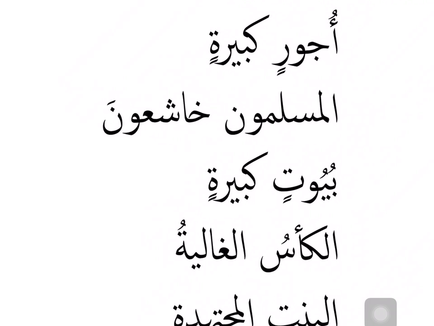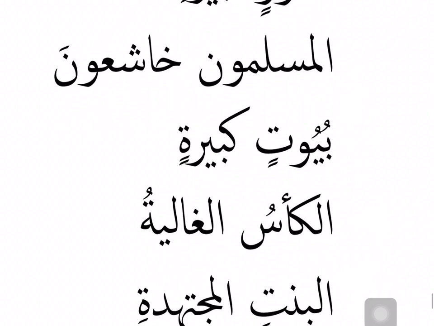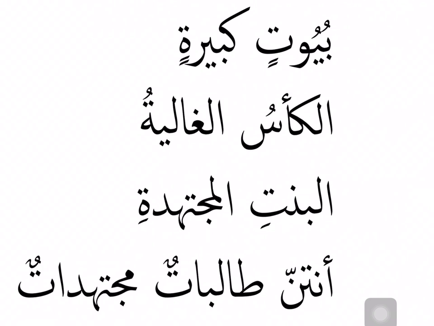Al-Muslimuna khashi'una. Is this sifa mawsuf? No, because Muslimun has al, it's marifa. Khashi'un does not have al, it's nakira. This is not sifa mawsuf. Buyutin kabiratin, both are matching in all 4 properties, even though buyut is jama and kabira is mufrad, but we remember the rule. It is treated as feminine, that's why this is sifa mawsuf.